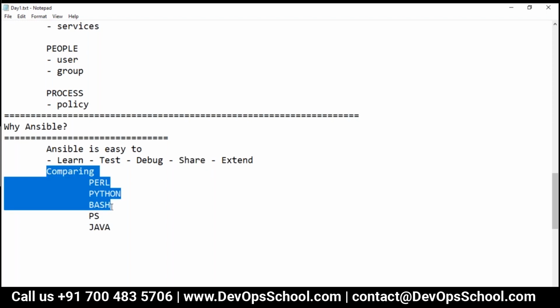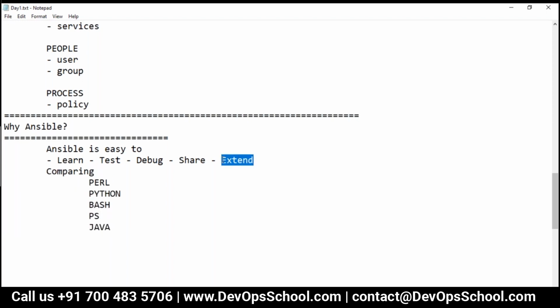But if you share your Python script or Perl script or Bash script or PowerShell script or Java script, whatever, it will take some time to make him understand, because he also needs to know Python, or he also needs to know Bash scripting and all. And let's say if some of the features are not available in Ansible, you can easily extend that with more features. Anyone can do extension with any programming languages they can use.